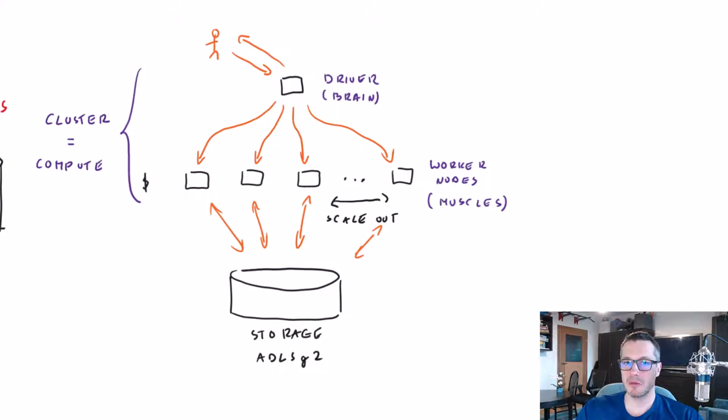So if you want to lower the costs, then you might go with a single node option, which will create only this single driver node. And all our executions, all transformations will be run on this single node. For training purposes, or where your workload is small, I suggest to go with single node because it is cheaper.